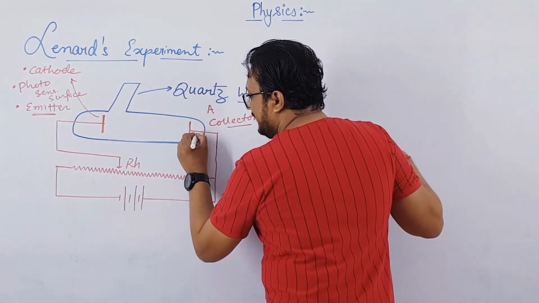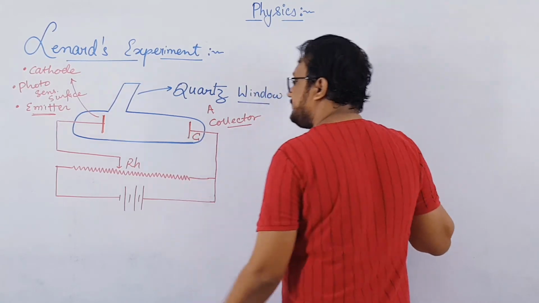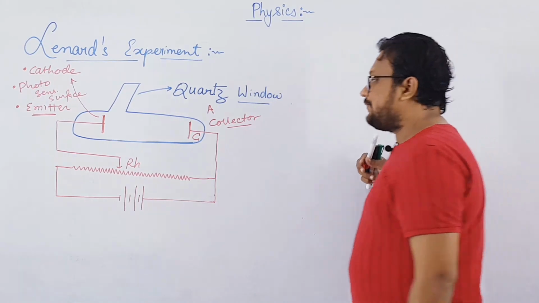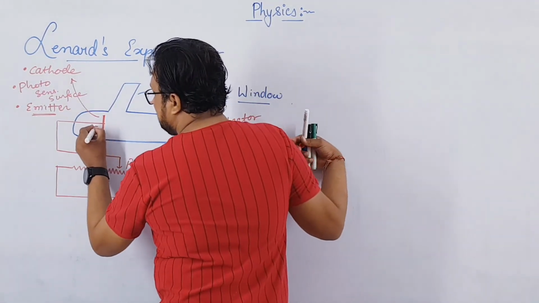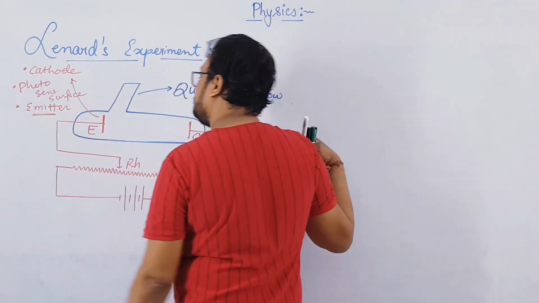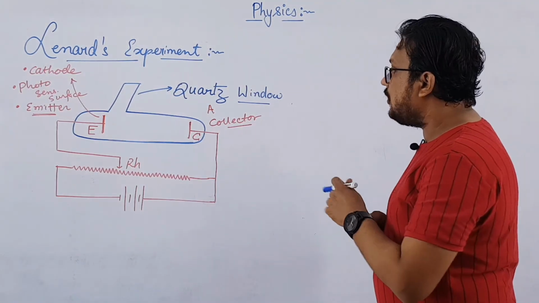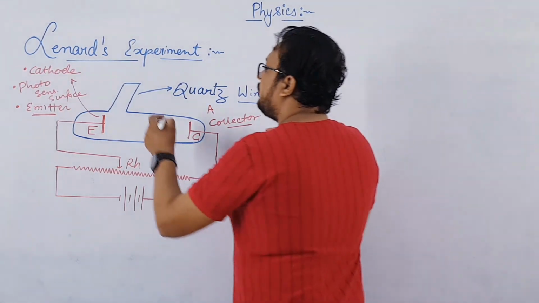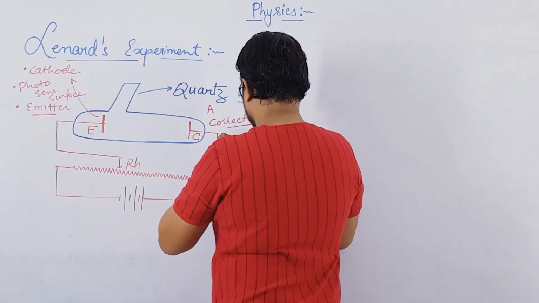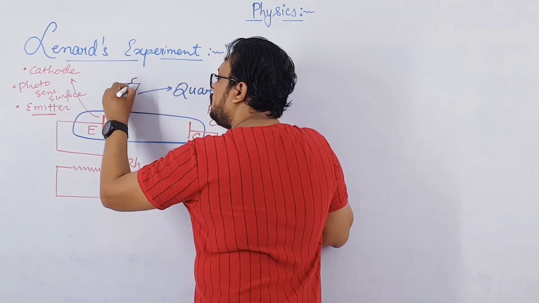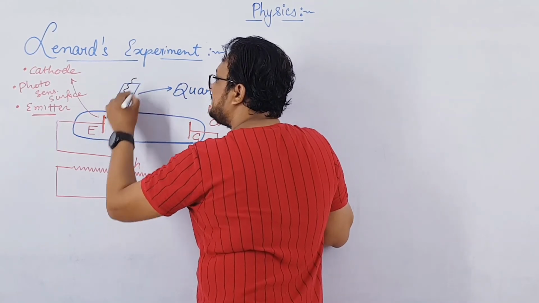So here I will write C for collector. Remember, this C is not for cathode, here C is for collector, and this is E for emitter. Now UV light was allowed to fall on this emitter, through this quartz window.